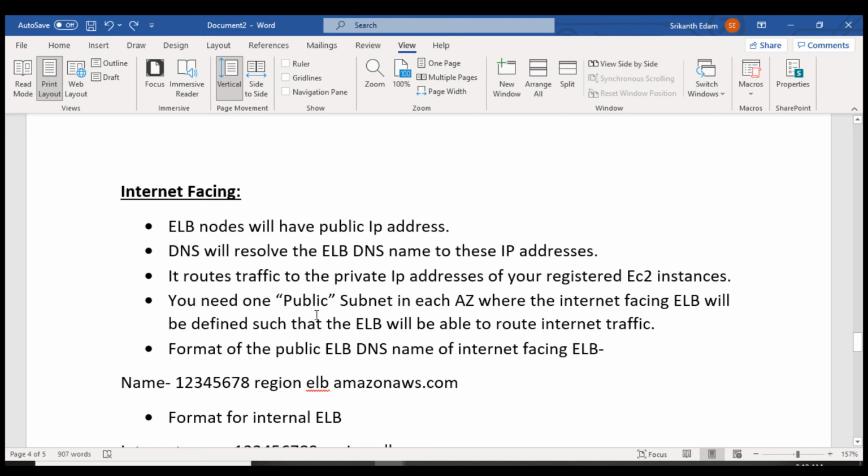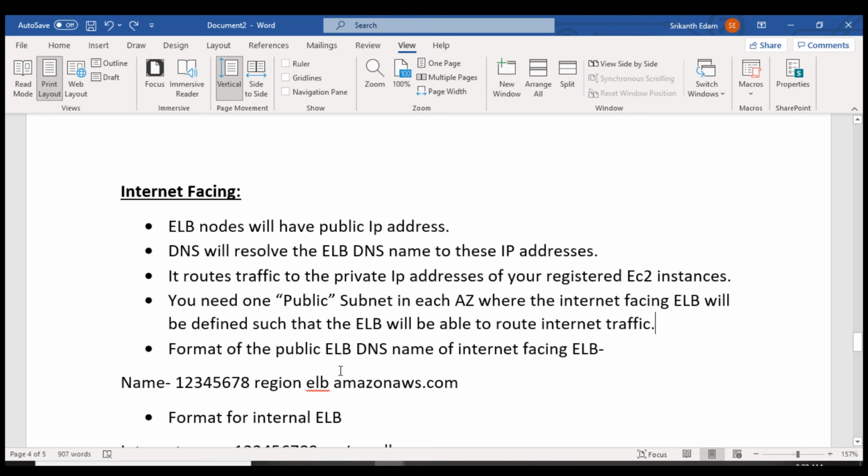You need one public subnet in each availability zone where the internet facing elastic load balancer is defined, so that the elastic load balancer will be able to route internet traffic. So each availability zone needs to have one public subnet, which communicates with the internet load balancer and helps route internet traffic to it.